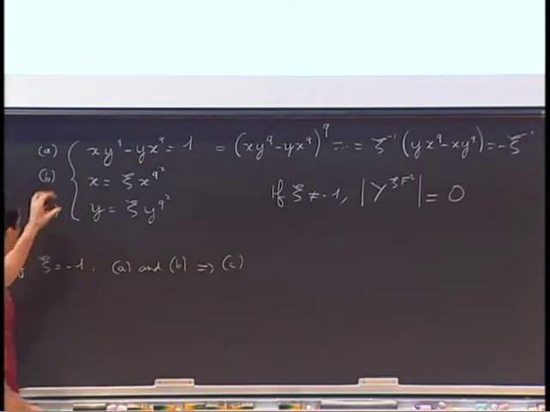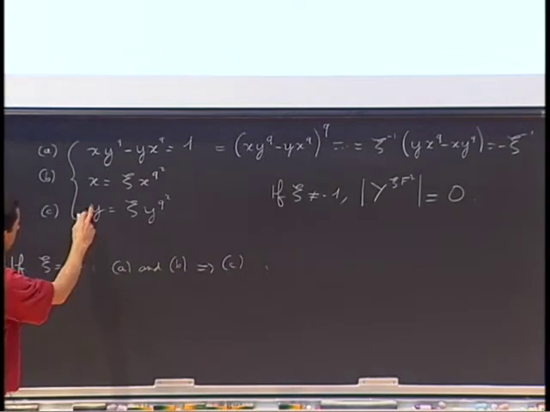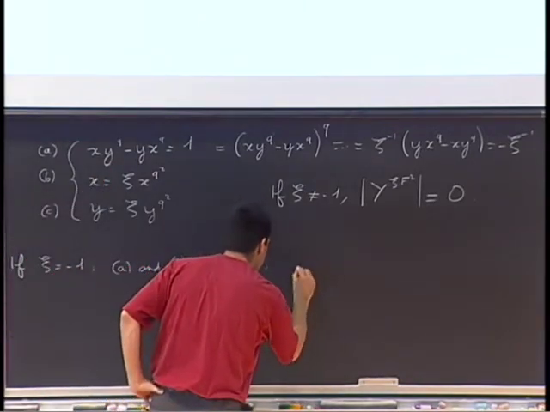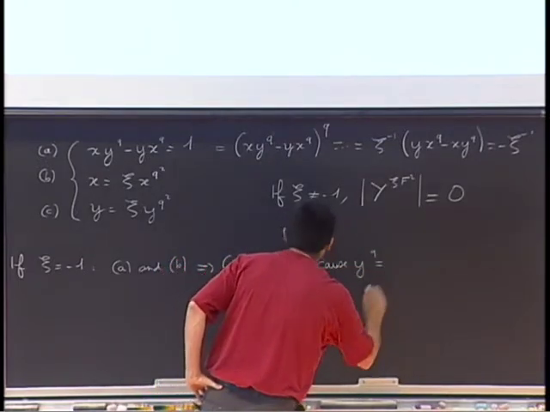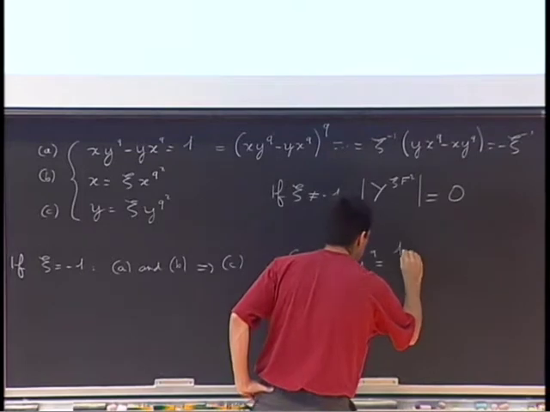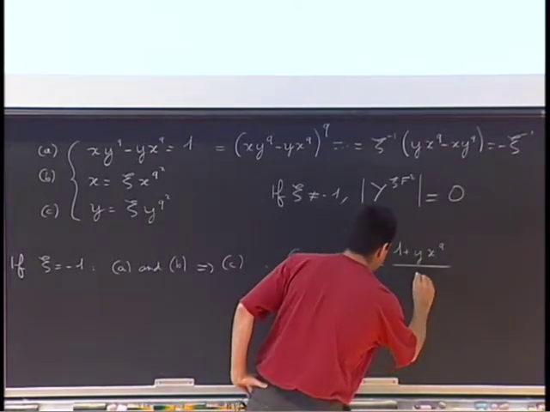So if I have a solution to these two equations, then it will fit all the equations. And the reason is the following. By this formula, I can express y^q as 1 plus y x^q over x.